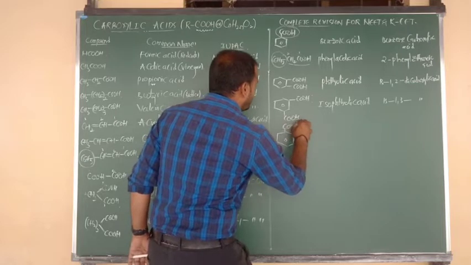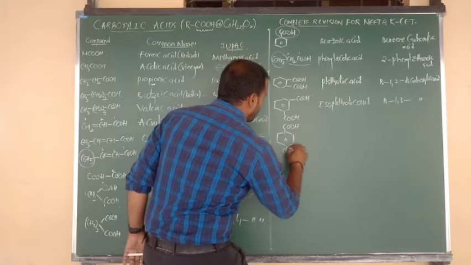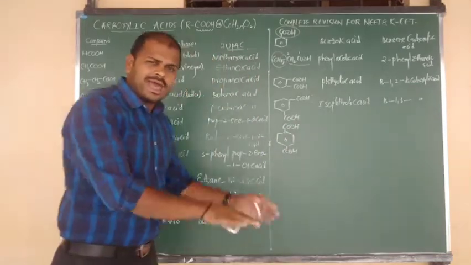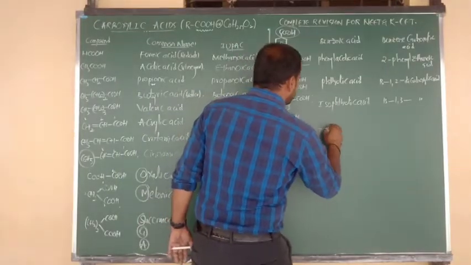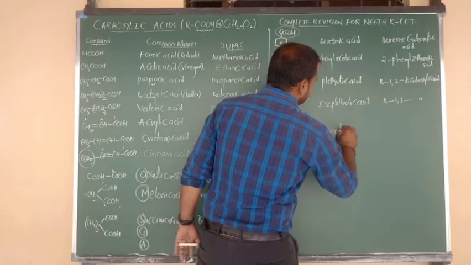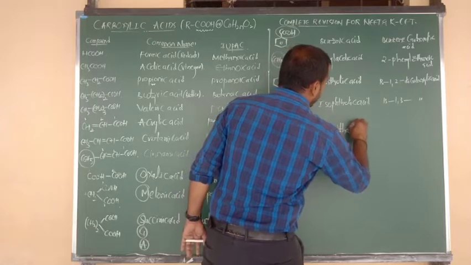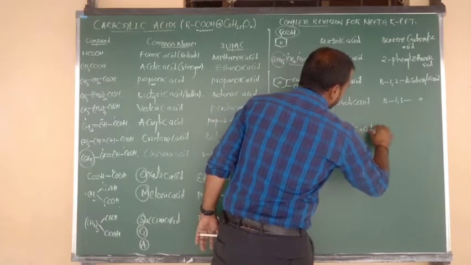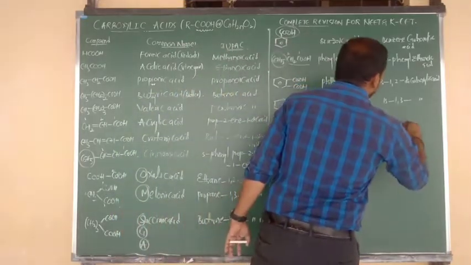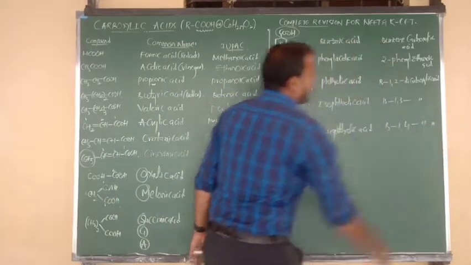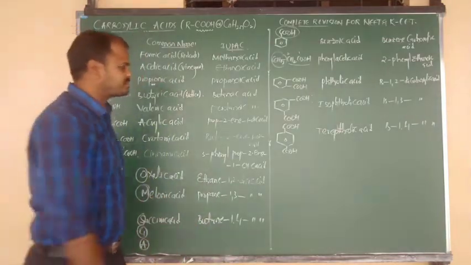Same thing, COOH, again benzene connected to COOH. But here the 2 COOH groups are in opposite positions. So this is the para isomer, and we can also call it terephthalic acid. In terephthalic acid, the 1,4 positions are COOH. So we can say benzene 1,4 dicarboxylic acid.